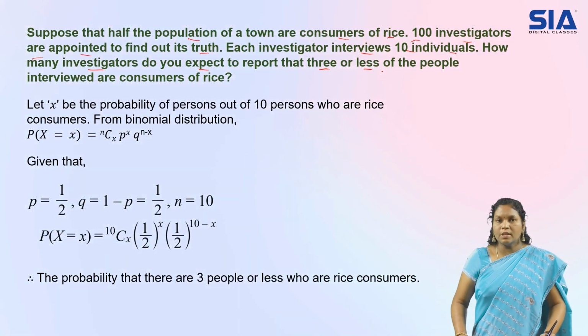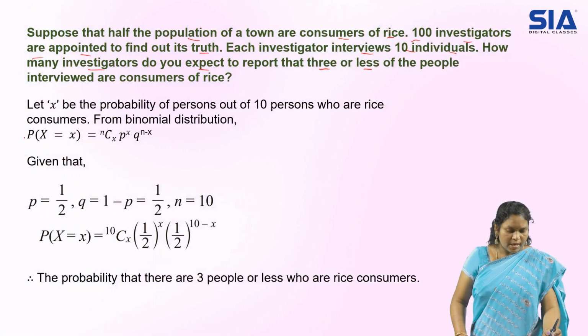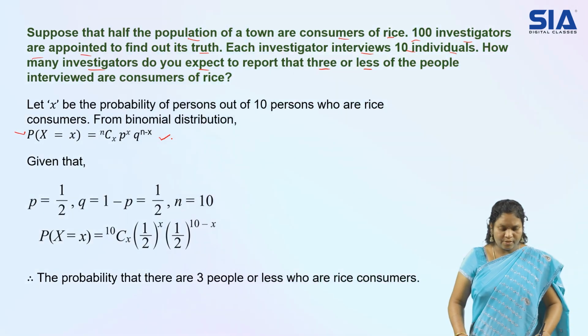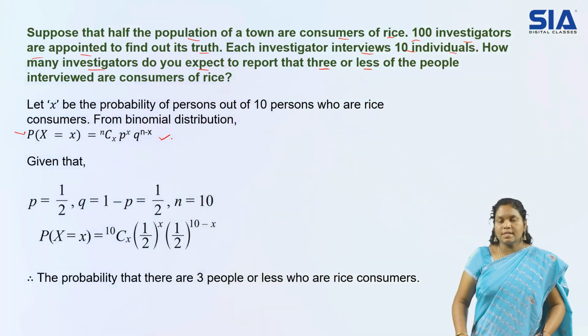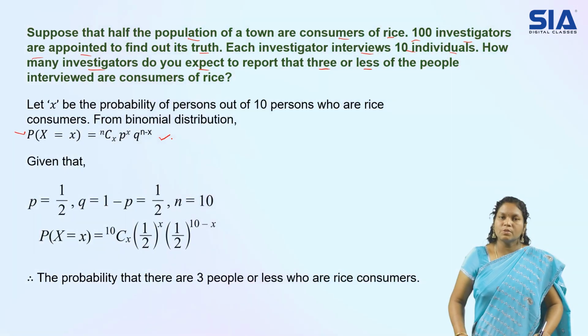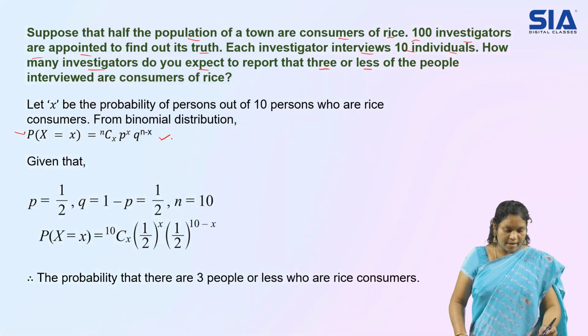Now we know the binomial distribution formula, which we already discussed, that is P of x is equal to nCx p power x q power n minus x. Previously we discussed r and x as one and the same, so don't get confused. In the binomial distribution formula you can represent it either way; there we considered r as x, here we are taking x itself.